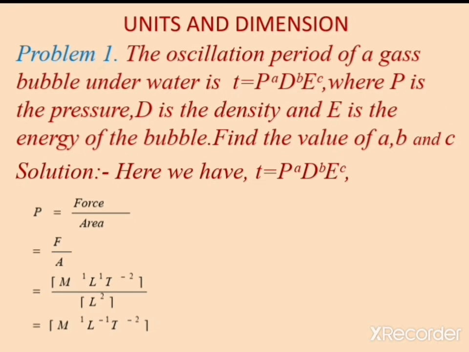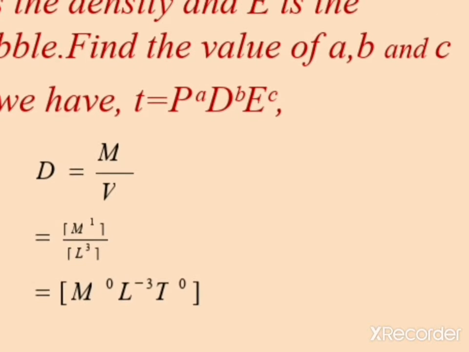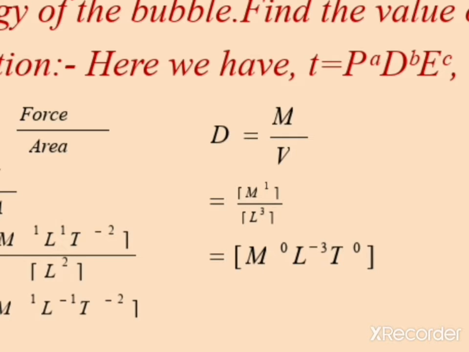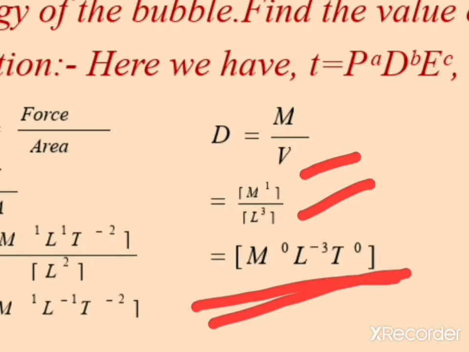Now let's see what the dimension of density is. Density is defined as mass per unit volume, so D = m/V. The dimension of mass is M^1, and the dimension of volume is L^3. After simplification, you get the dimension of density as M^1 L^-3 T^0.